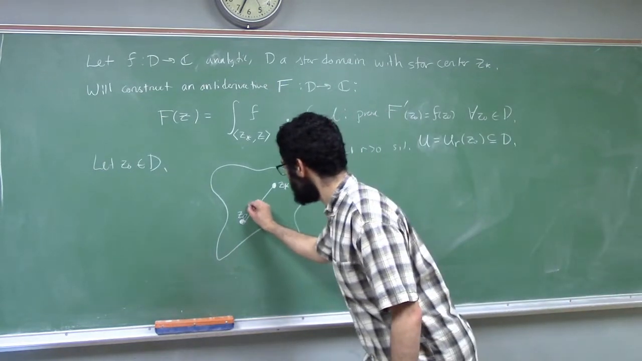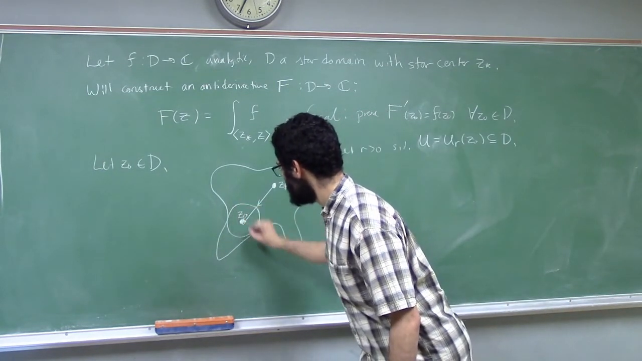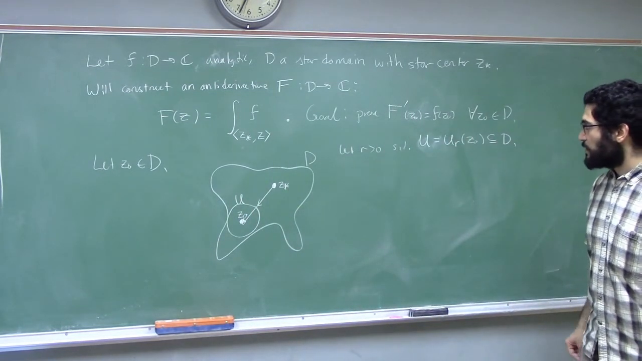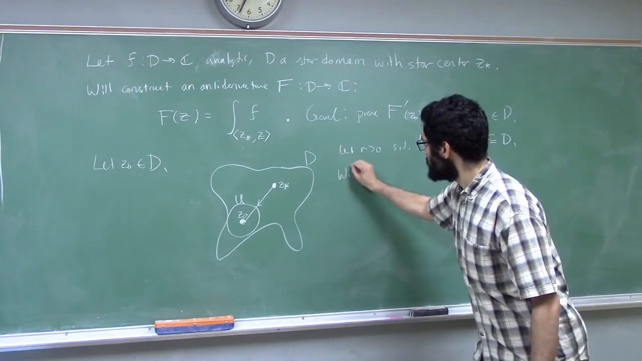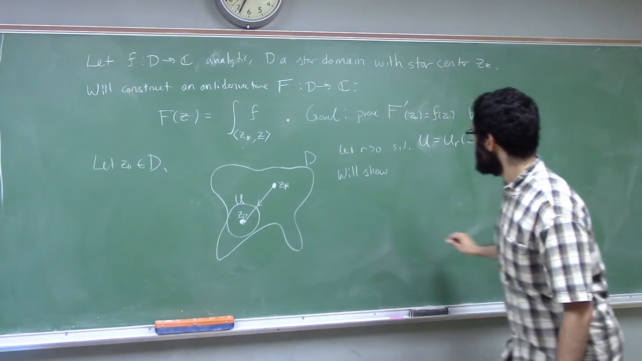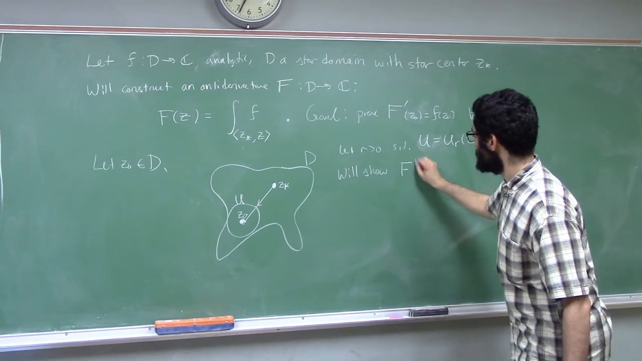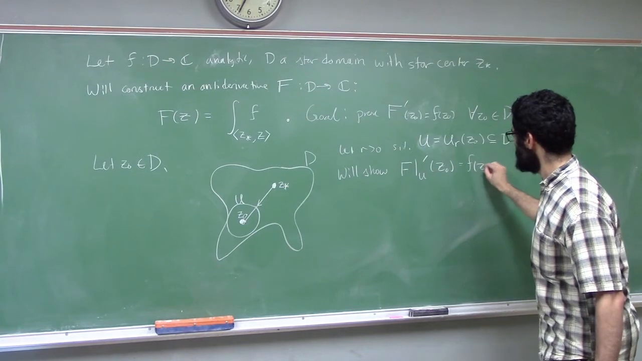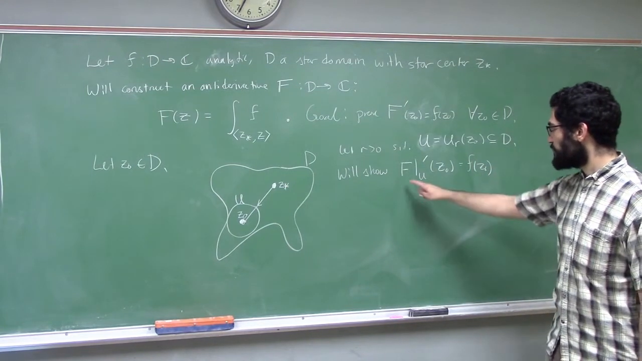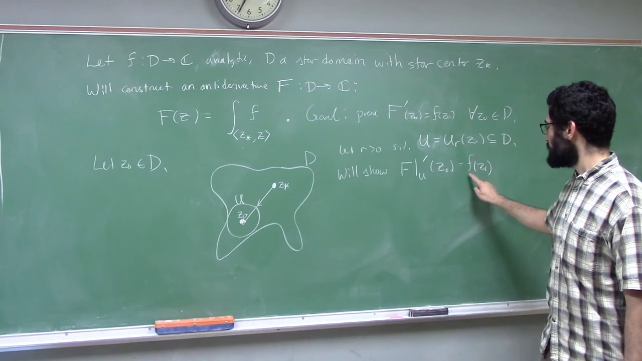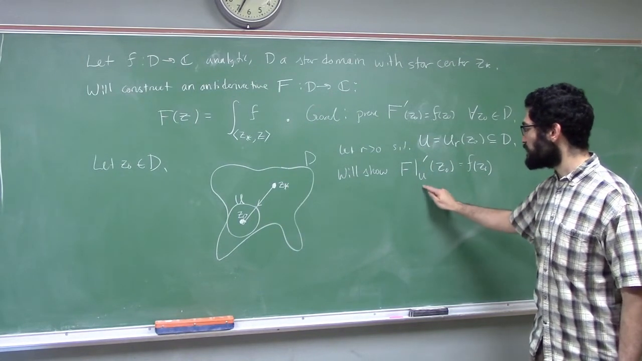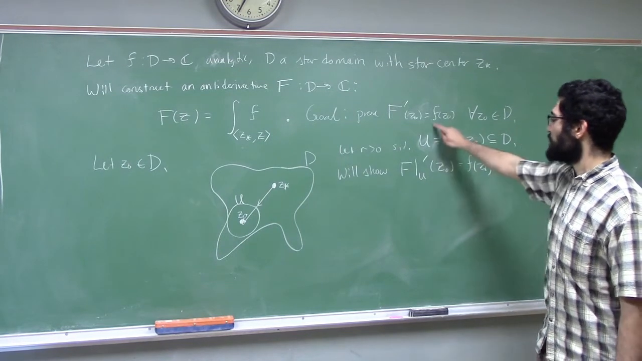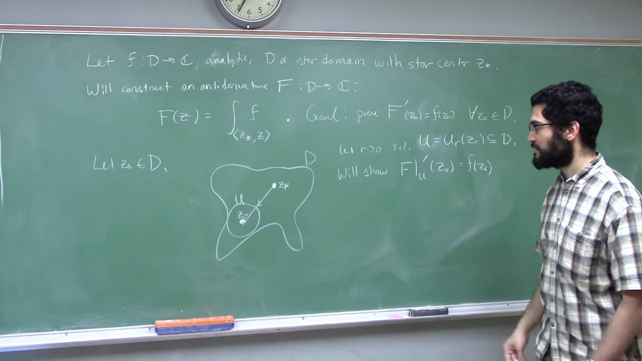Okay, so now we've got this U. And what we will show is basically this: that the derivative of capital F at Z naught is little f at Z naught when you focus only on the values of capital F in U. That's sufficient to get this because U is an open neighborhood of Z naught.